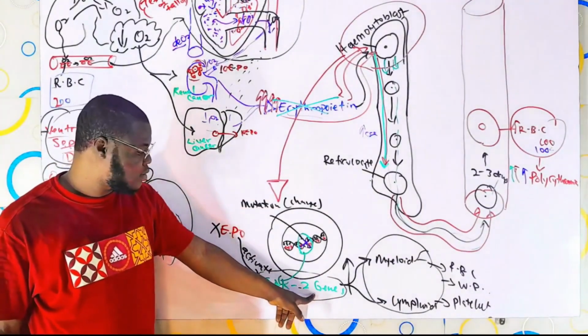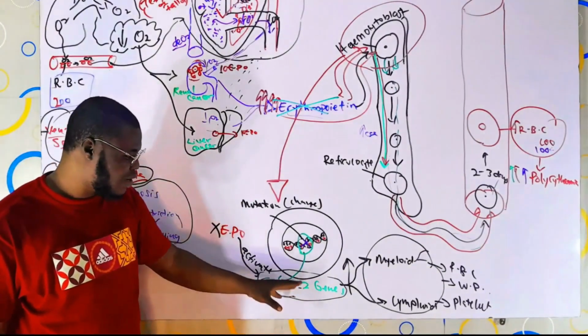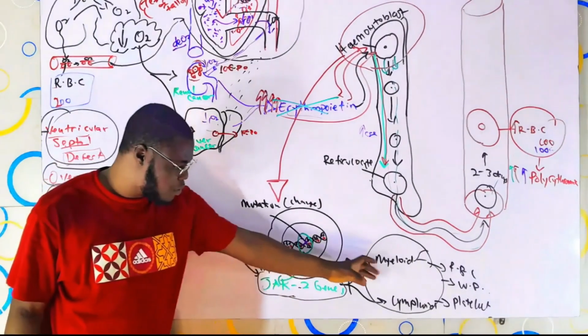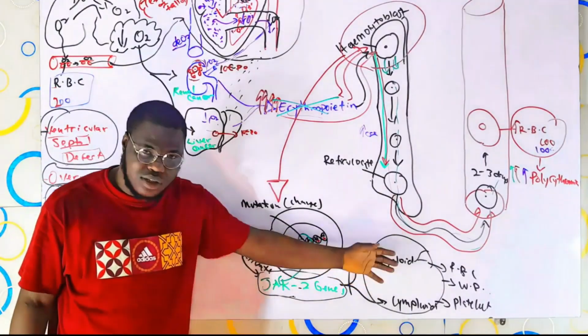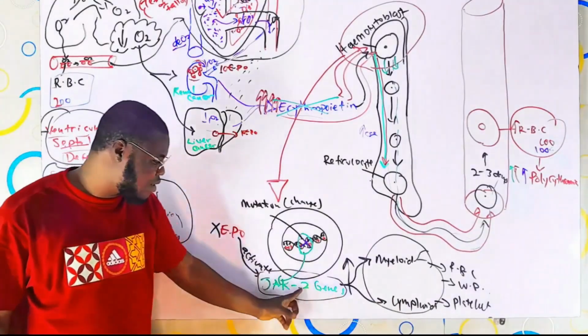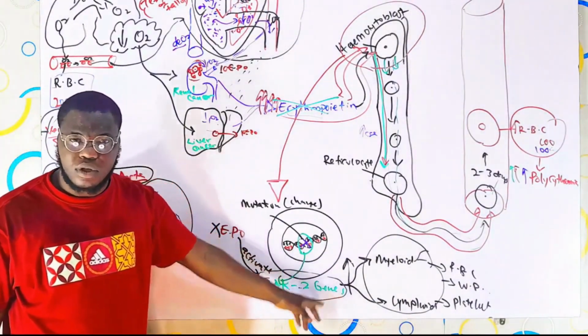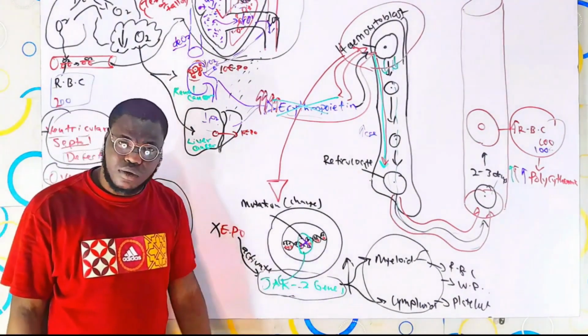Now the point is that these JAK2 genes are the ones responsible for triggering the production, the division, of these cells you are looking at here. So without JAK2 genes, erythropoiesis will not occur. Not even erythropoiesis alone. All the production of blood cells will not occur.